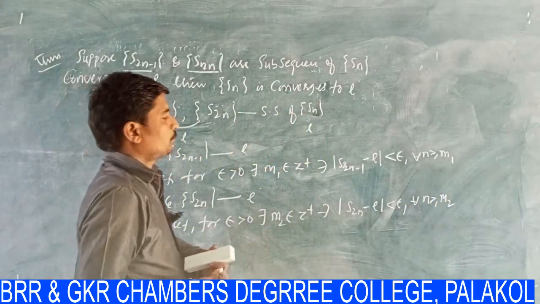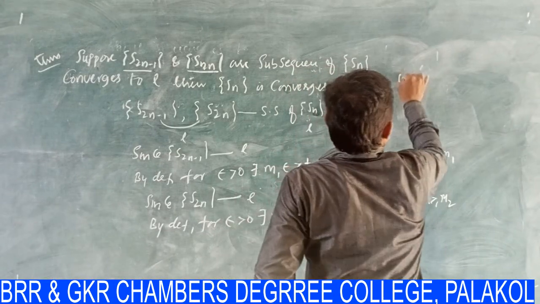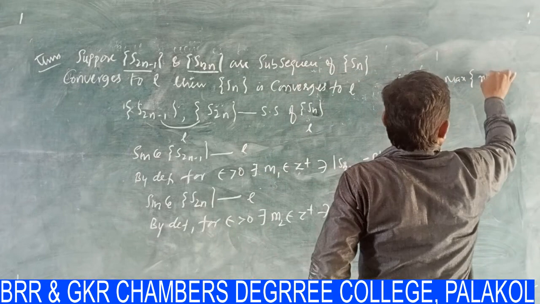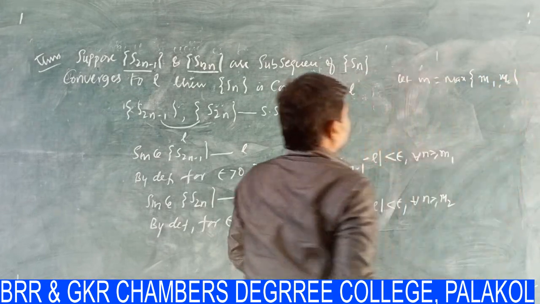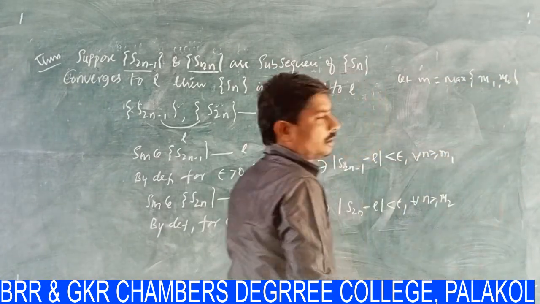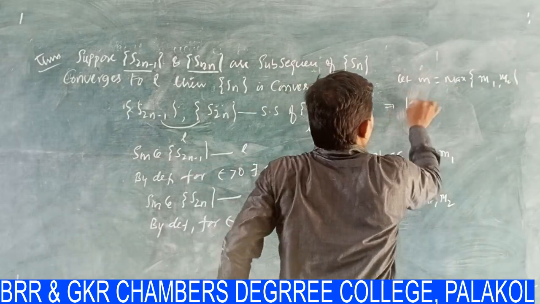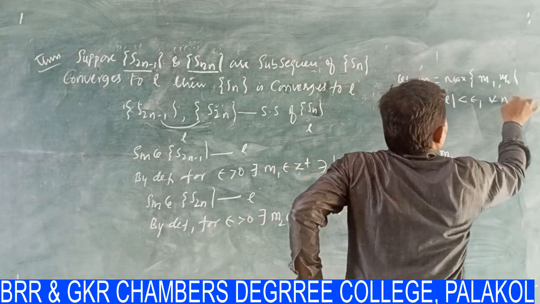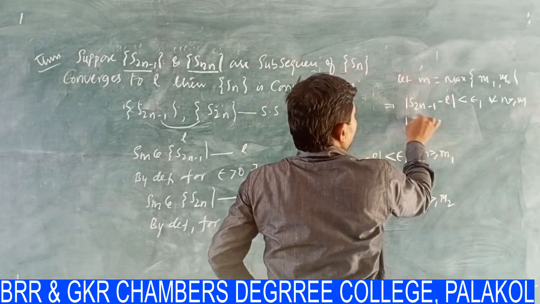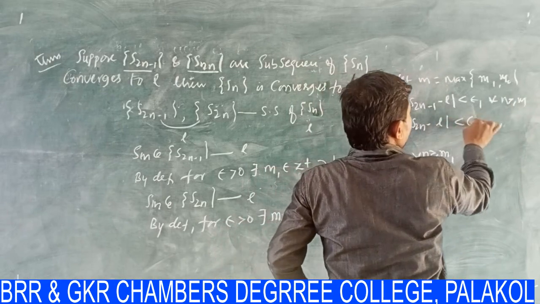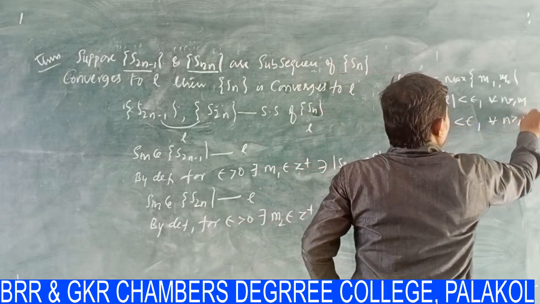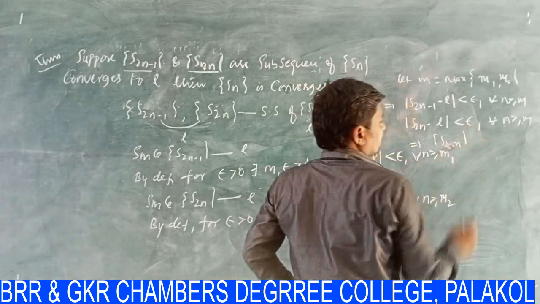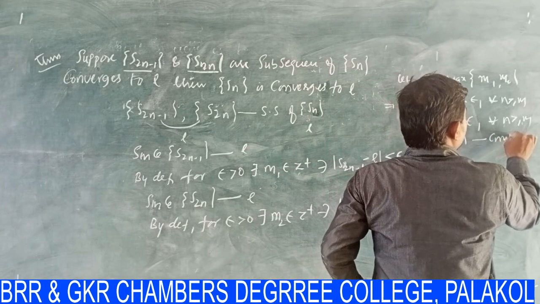Now I am supposing M is equal to maximum of M1, M2. Then modulus of S2n minus 1 minus L is less than epsilon for all n greater than or equal to M, and modulus of S2n minus L is less than epsilon for all n greater than or equal to M. That implies the sequence Sn converges to L.